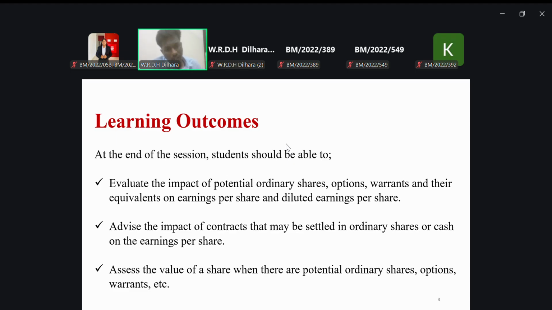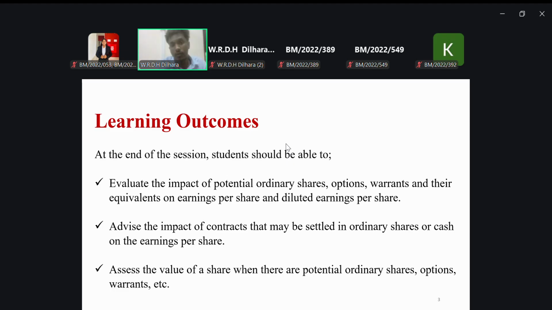And we assess the value of share when there are potential ordinary shares, options, warrants, etc. That means, Lamai, we enter some contracts like I previously said, and also options and warrants.